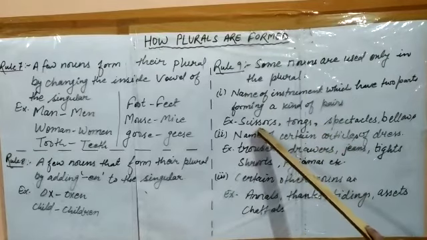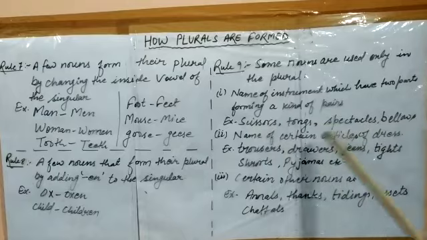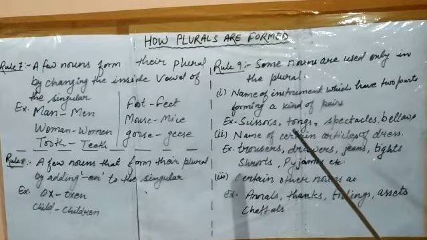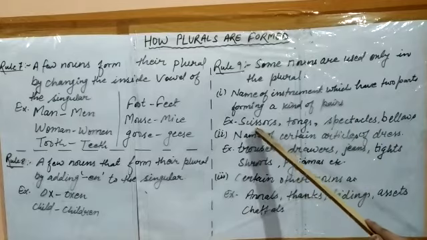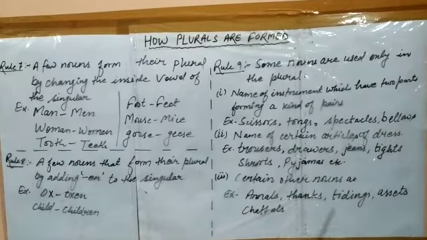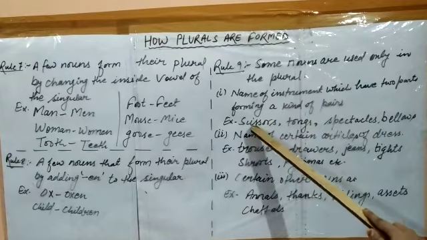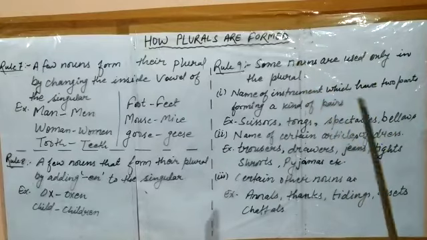Like scissors, tongs, spectacles, bellows. These are all instruments having two parts. They always come in a pair, so they are always used in the plural form. Remember that.